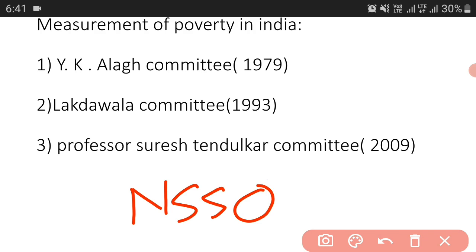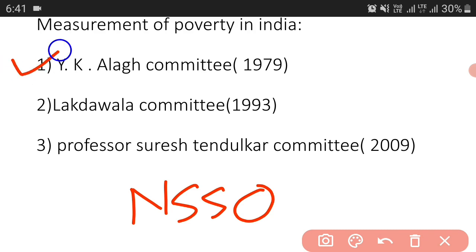Poverty is estimated on the basis of a methodology suggested by an expert committee. Okay, so the expert committee suggests what kind of methodology should be used for estimation of poverty and all of that. So for the sake of this we will study the committees that recommended the methodology during the period from the 1970s till date.